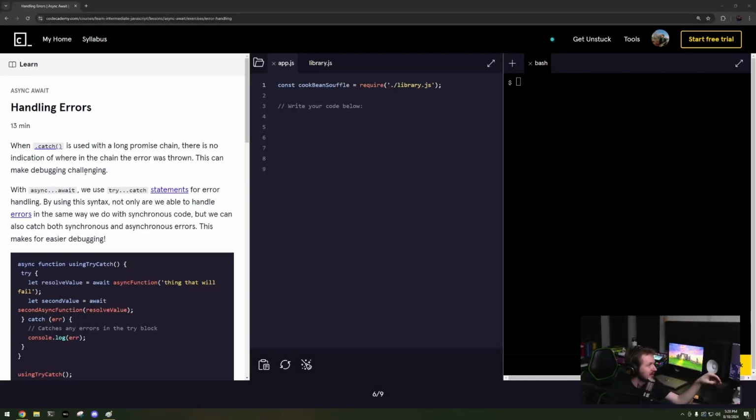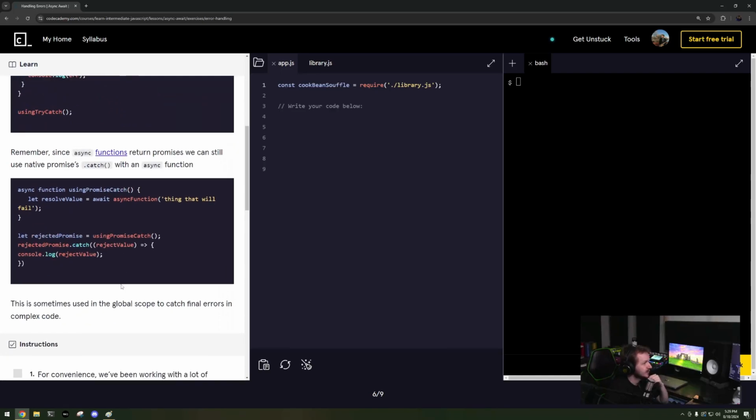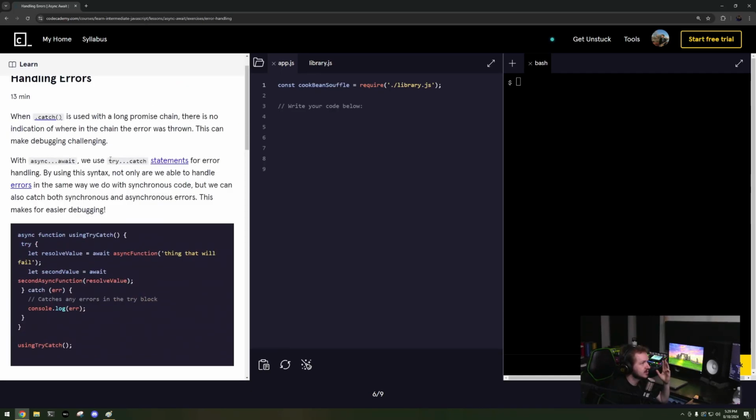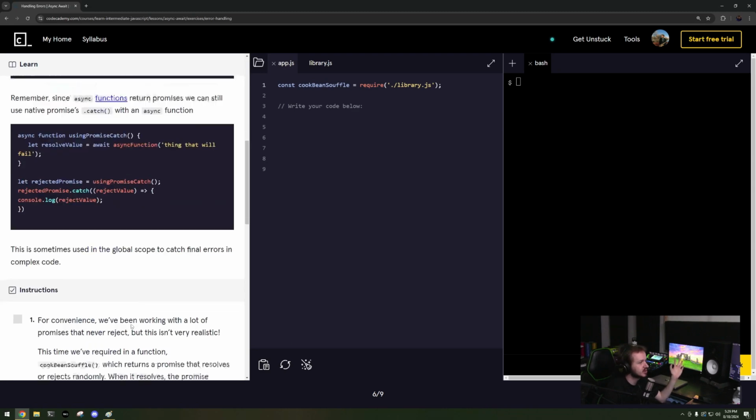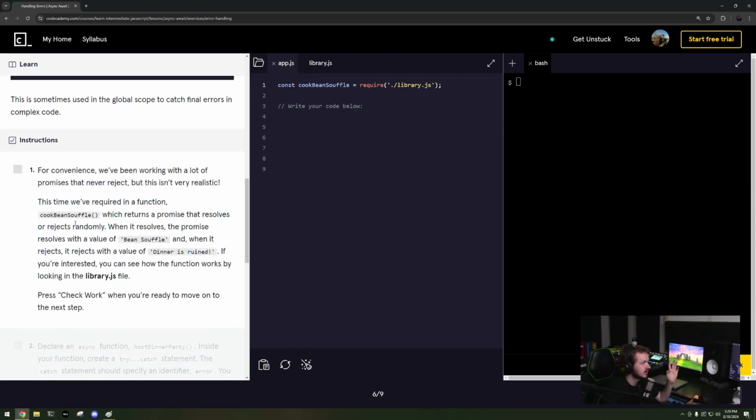Okay, so error handling, I think, is done really poorly in JavaScript. And I have taken after Rust's error handling, and I'll show you what I mean. But for right now, we'll just deal with this, okay? And then I'll build something to show you what error handling should be instead of what it is in JavaScript, okay? So basically, you use this try catch, which is very similar to basically every single language. So we'll show you what it is for convenience.